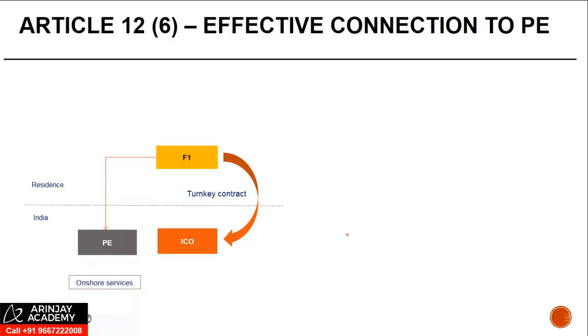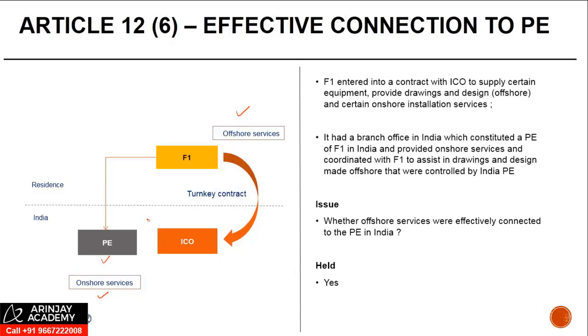Let's look at one case law. In a turnkey contract provided by ICO to F1, F1 is providing some services under the turnkey contract. F1 has a PE in India which is providing onshore services, and F1 is also providing offshore services as well. So F1 entered into a contract with ICO to supply certain equipment, provide drawings and designs, which is carried out offshore here, and certain onshore installation services. Installation services carried on by the PE.